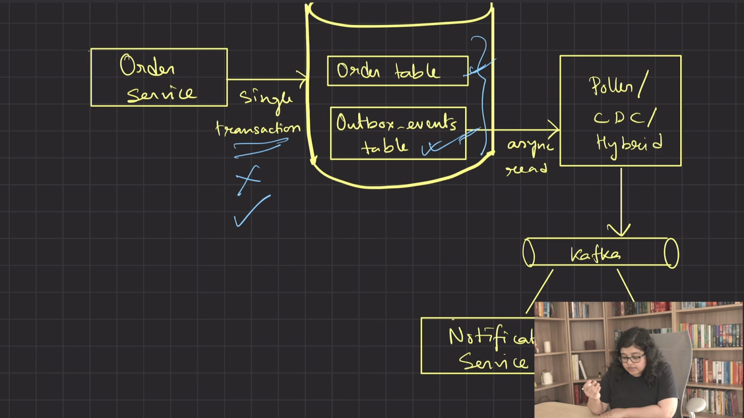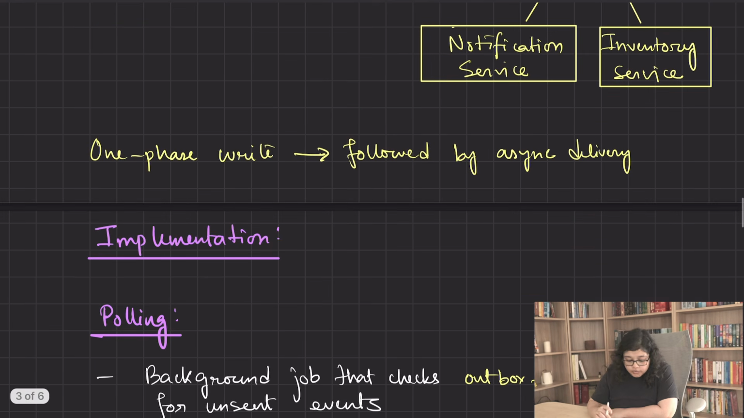Later, a background process, for example, Polar or CDC-based publisher or hybrid publisher, will read the event from outbox events table and send it to Kafka. So, instead of sending the event directly to Kafka, we are saving the fact in the database that we need to send it and then we handle it later. So in this way, a two-phase dual write turns into a safe single phase write followed by a safe async delivery. That's the magic of the outbox pattern.